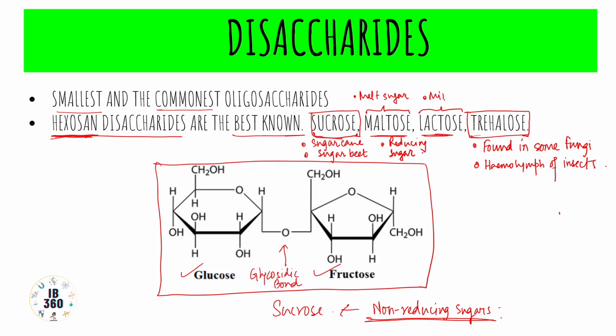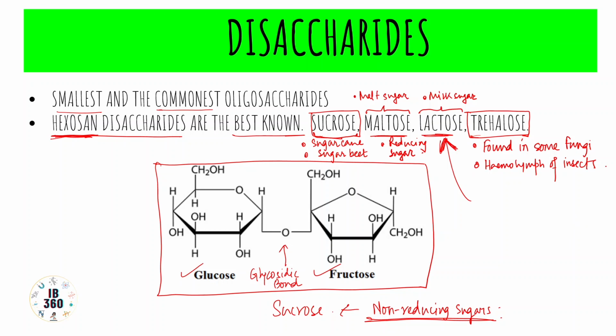Obviously, it is named so because it is found naturally in milk, also found inside mammary glands, and souring of milk is due to conversion of this lactose into lactic acid. So the lactobacillus bacteria, we know that in case of curd formation, these bacteria play a very vital role. So they have this kind of organic significance.